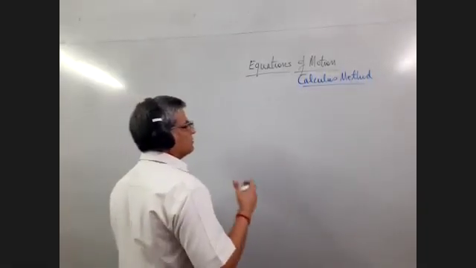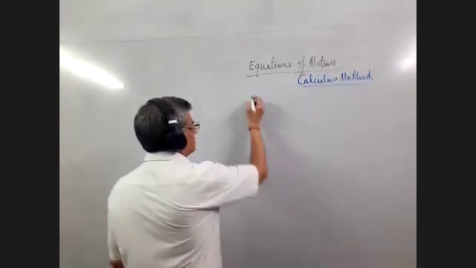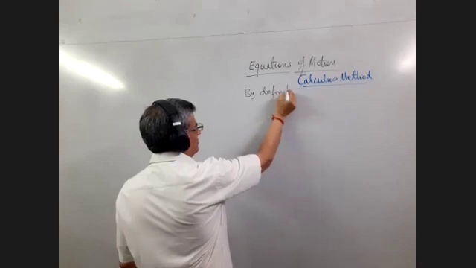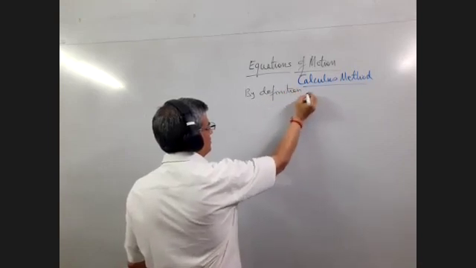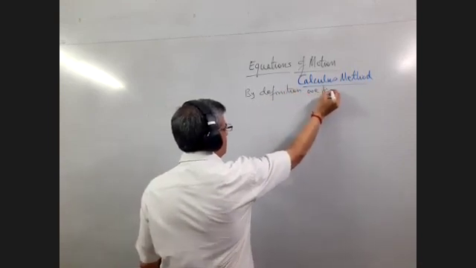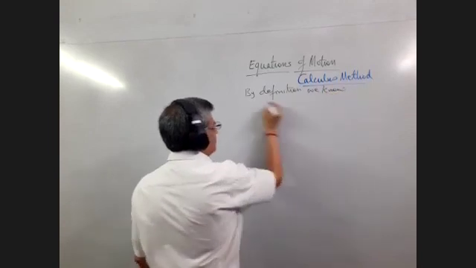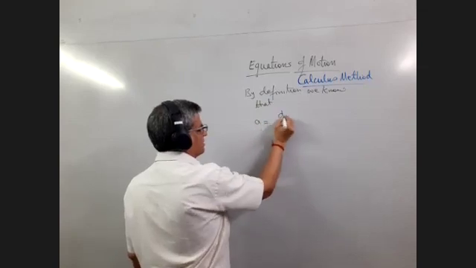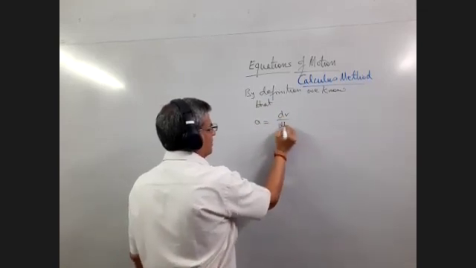For the first equation, we start with acceleration. By definition, acceleration is given by dv by dt.